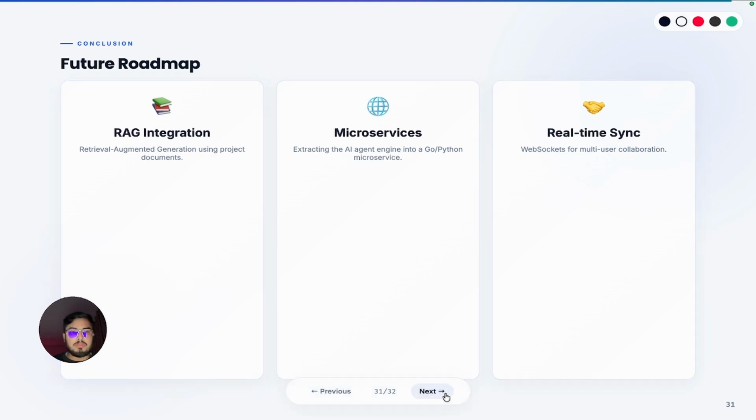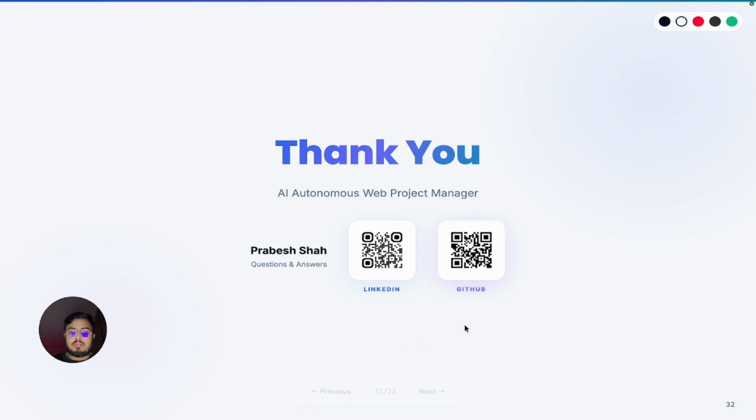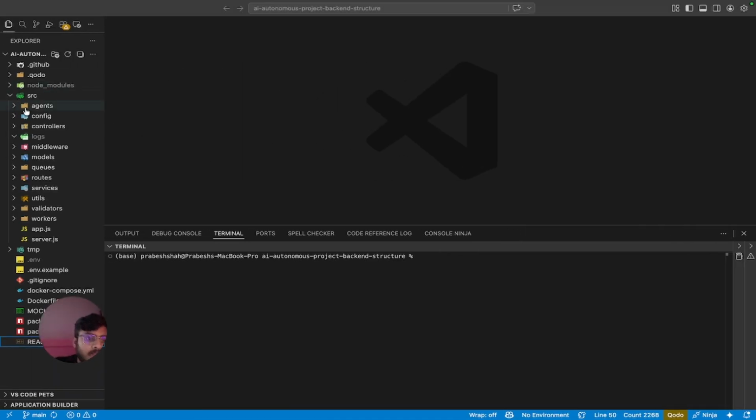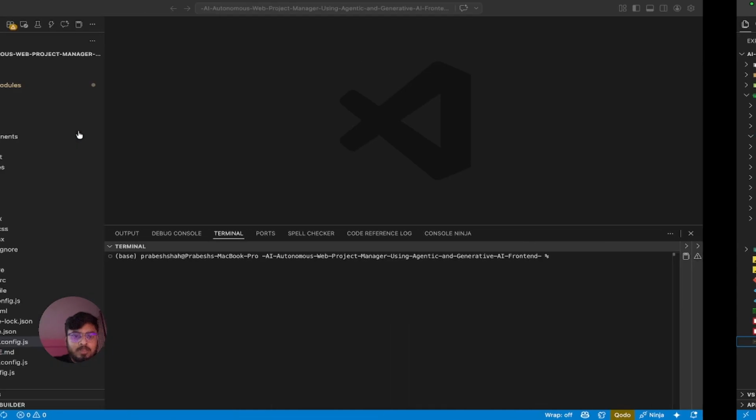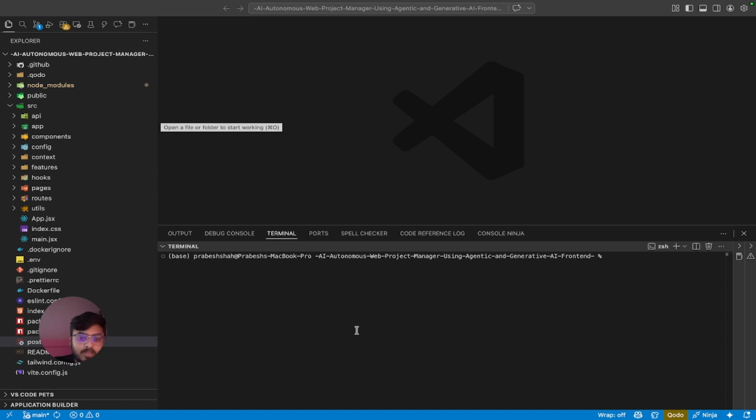This is the end of our presentation. Now we will start the product demo. Now let's see the product architecture. This is my backend. These are the system design. We can see the different folders. Now this is my front-end architecture.